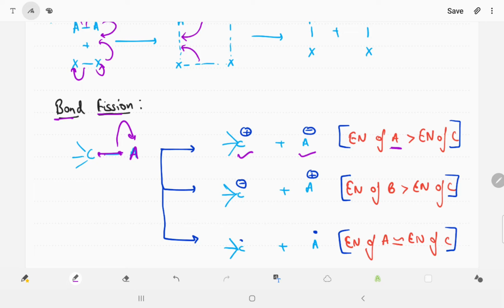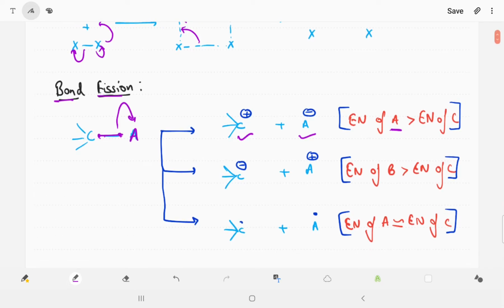Now if you are able to see that the electronegativity of the A element is less than carbon, then directly one thing, the electron is shifted toward carbon. So C gets a negative charge and A gets a positive charge. C negative is called a carbanion, and C positive is called a carbocation.